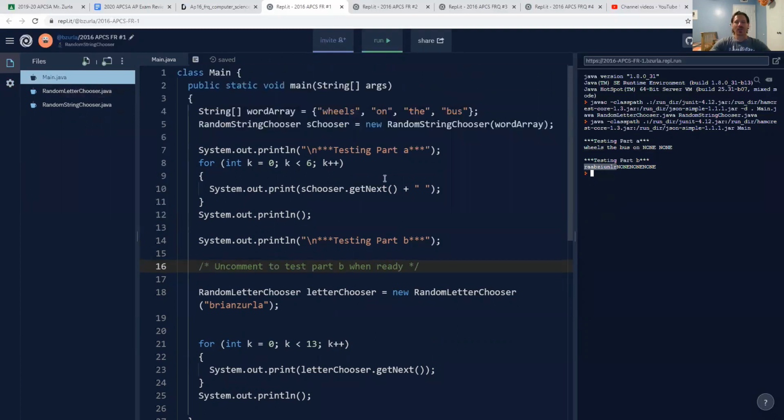And you could change it around if you wanted to. You could put in a different string to test in part B, you know, or whatever. You could put Arcadia there or whatever. You could change around part A. But yeah, like I said, it is all random, so we don't really know what result we'll get, but this does appear to be working the way they want it to.